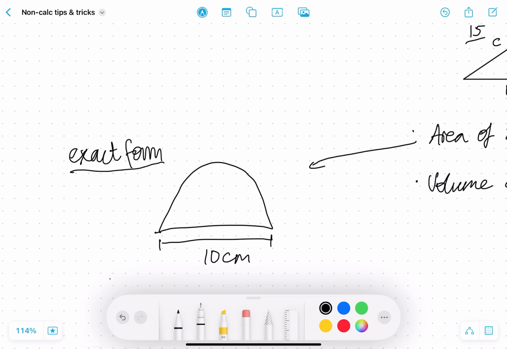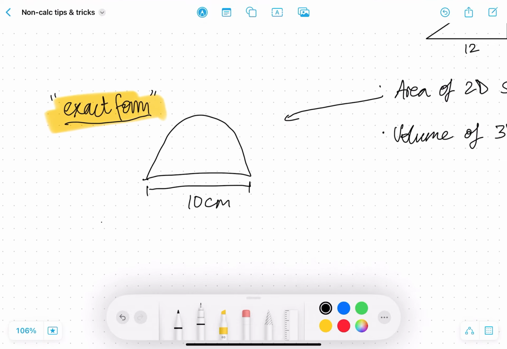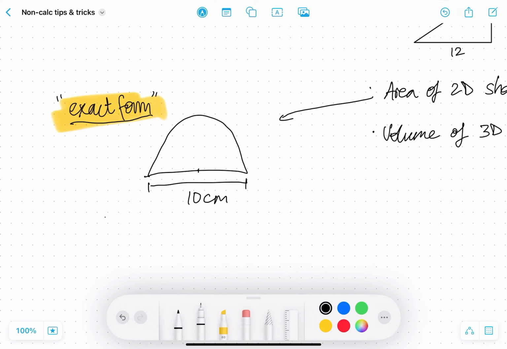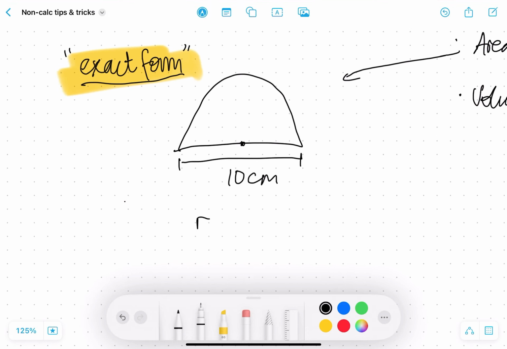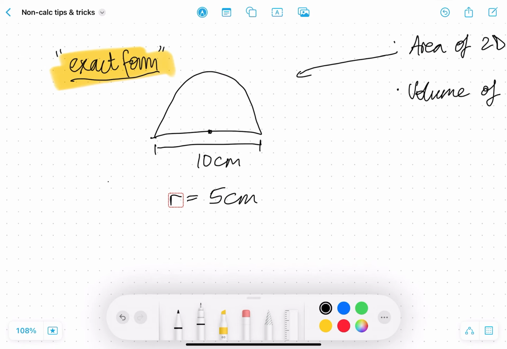Exact form is a term that you'll need to be familiar with for your exams. Basically, what it means is to leave any surds in your answers, or to leave any pi values, because obviously you can't simplify that without a calculator. So if you want to calculate the area of this semicircle, leaving your answer in exact form, firstly, the radius is 5 centimeters, the diameter divided by 2.